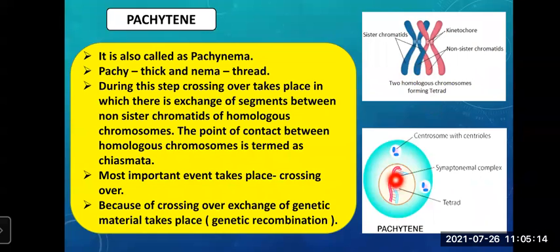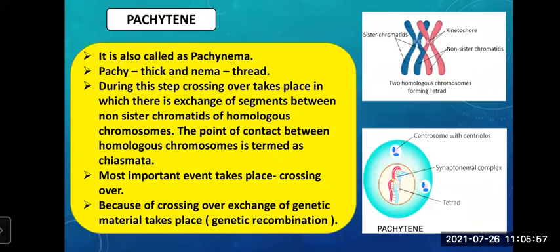Now because of crossing over, what happens? Because of crossing over, exchange of genetic material takes place. That means exchange between the paternal and maternal chromosomes takes place. So genetic material from the paternal and maternal chromosomes is exchanged. That leads to genetic recombination. And because of genetic recombination, what will happen? Variation. Variation will be there in the new individual which will be produced. Got it? So this was pachytene.